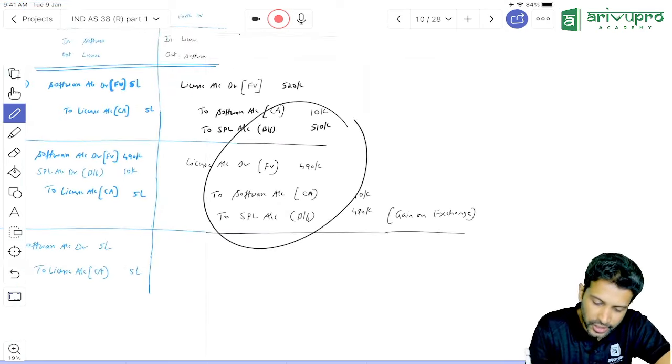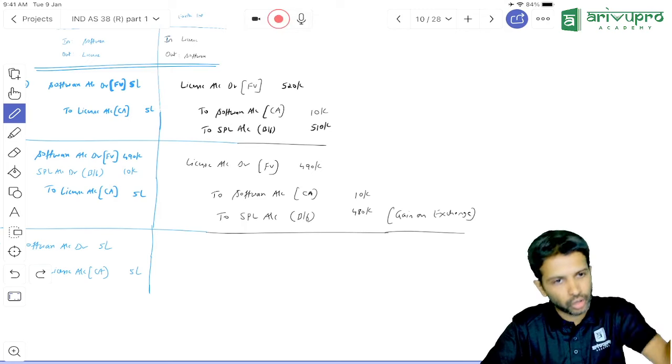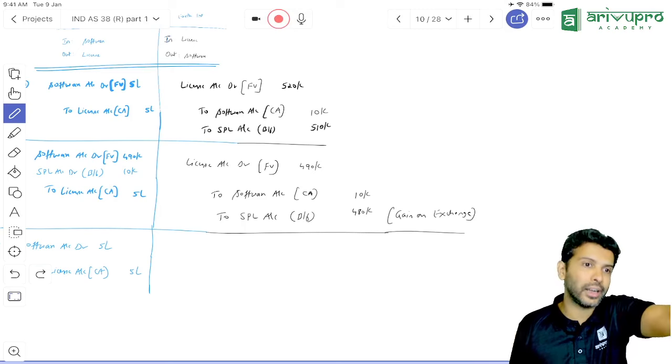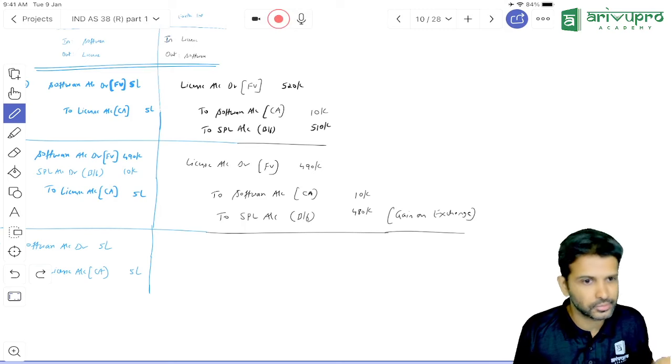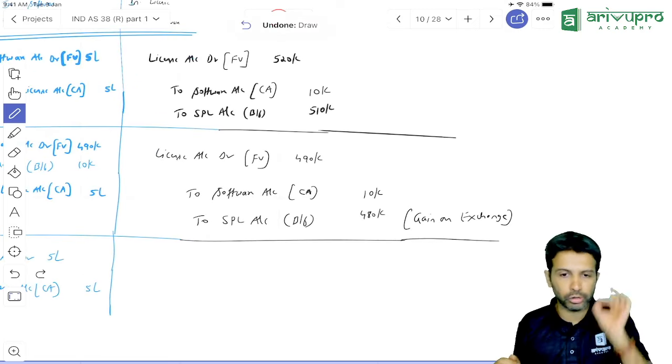Sometimes they can give you the scenario and ask that as an MCQ question: due to this transaction, what is the gain on exchange? Or they can give options like 4,80,000 gain, 4,80,000 loss. Like that also they can give. So always be comfortable with whether it's a gain or loss also.